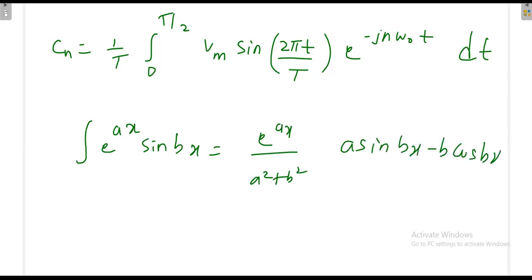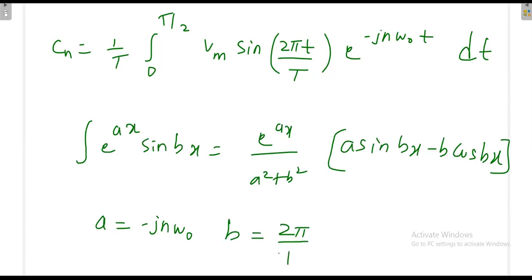Here a is equal to minus jn omega naught, b is equal to 2 pi by T, and x is equal to small t. So you can apply this integration.